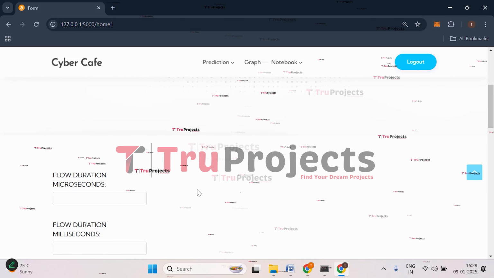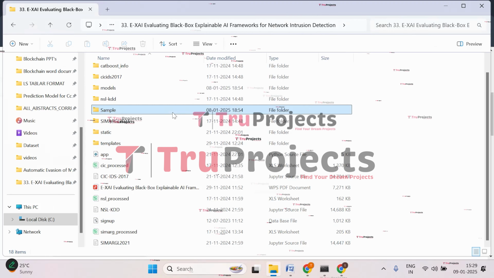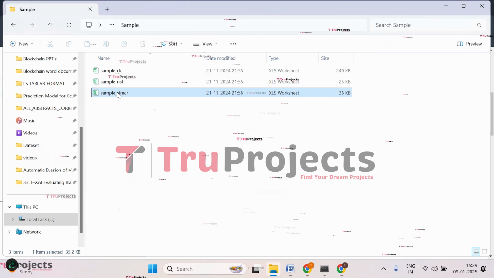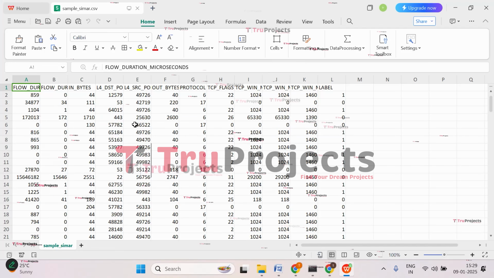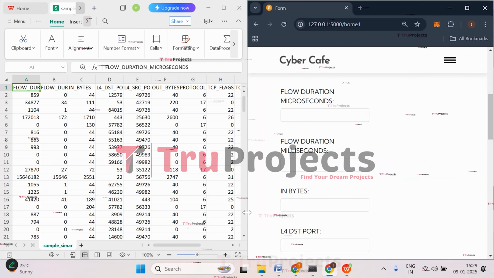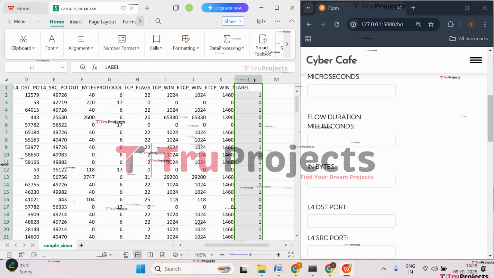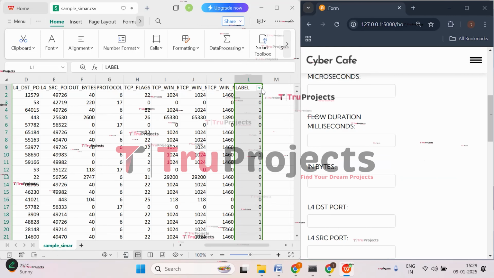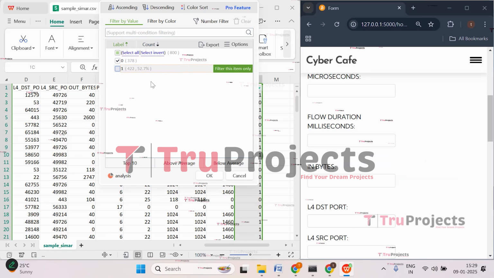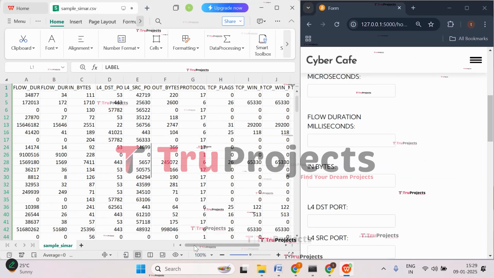Now we are supposed to enter. So open the sample file of the same dataset. So this is the sample file. So let's apply a filter to the target label. So here in total we have two classes. So let's apply the filter to class 0 and enter the values.